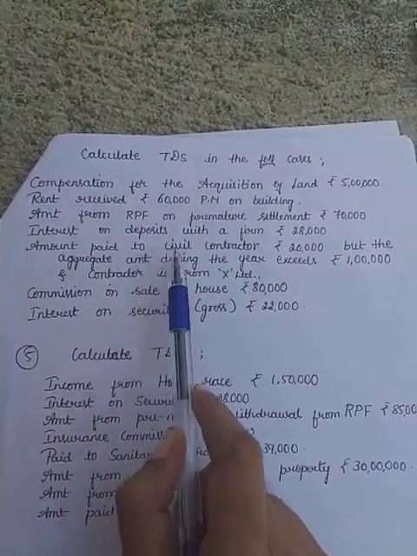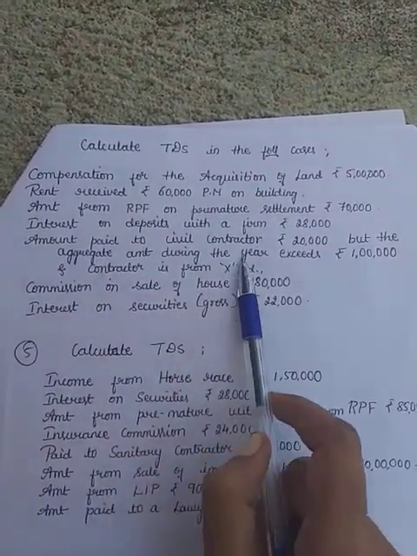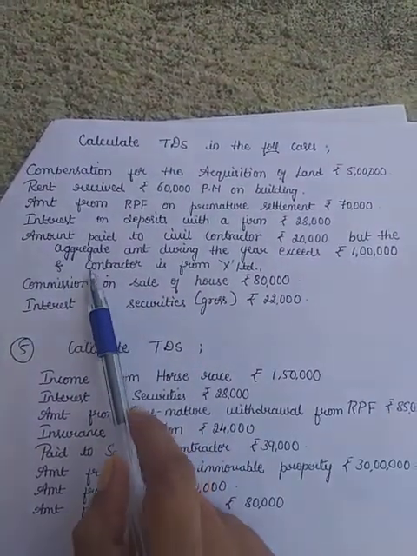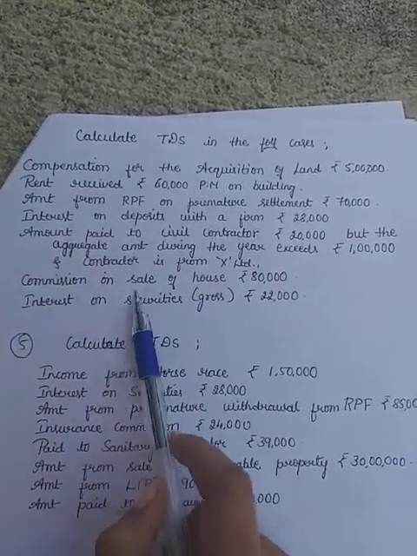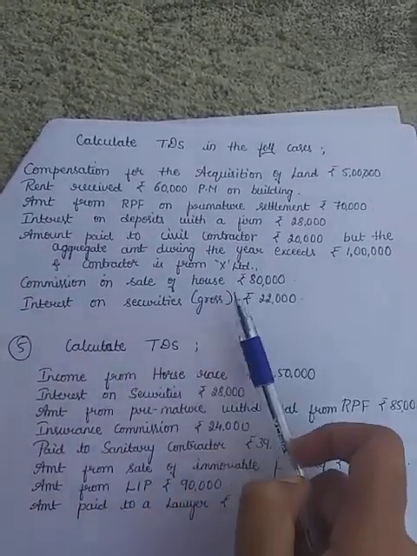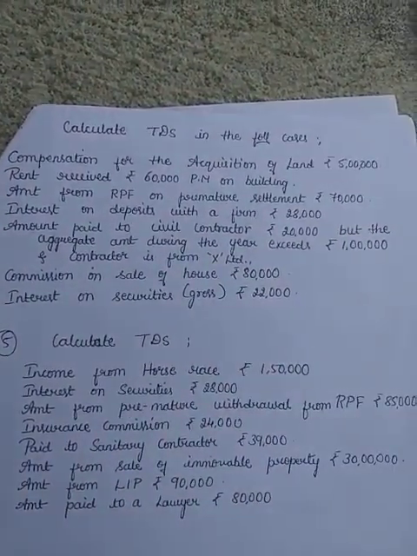Amount paid to civil contractor 20,000 but the aggregate amount during the year exceeds rupees 1 lakh and contractor is from X Limited. Commission on sale of house, interest on securities gross 22,000. So this is the problem. Let's solve the problem now.